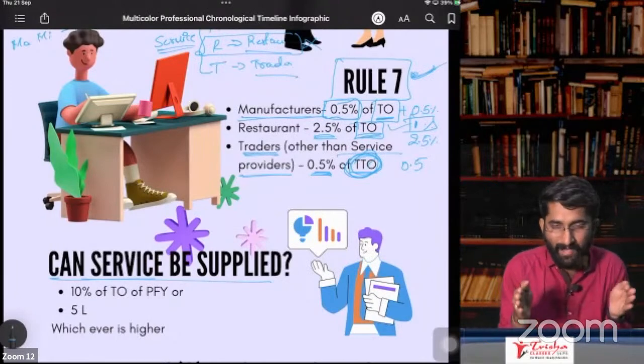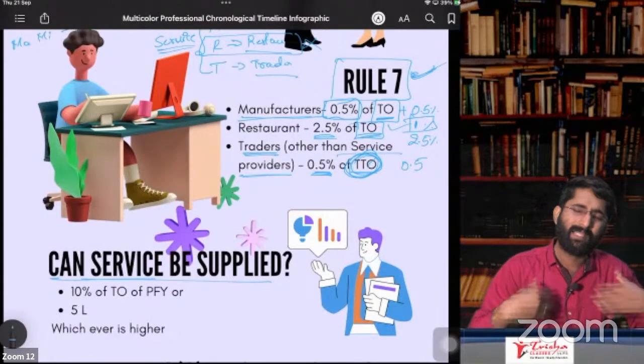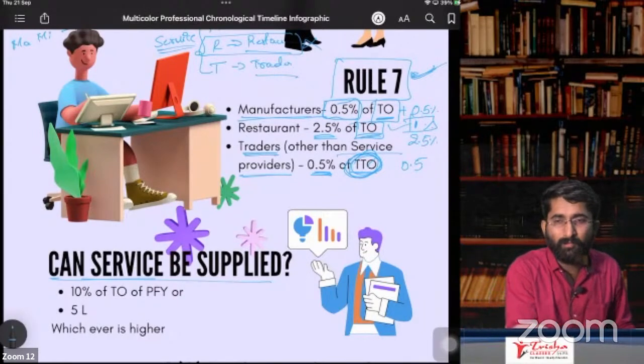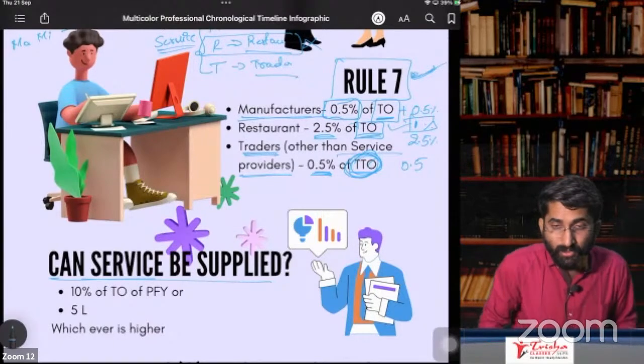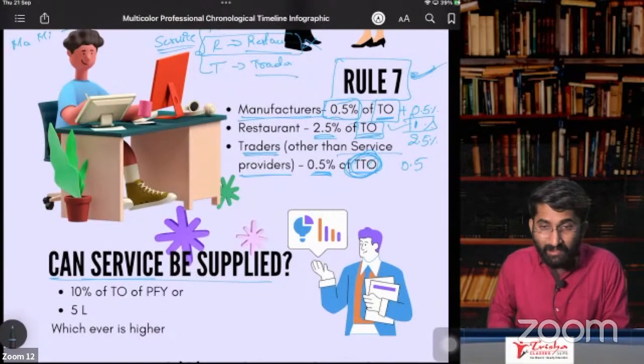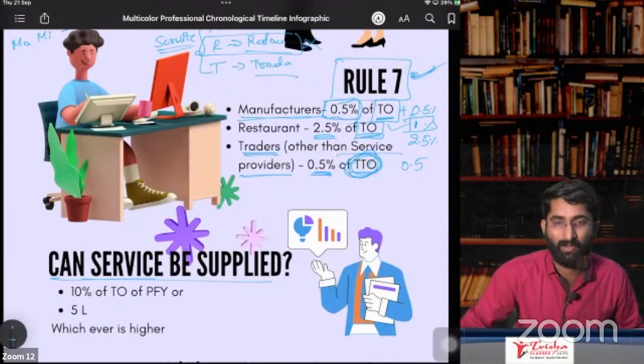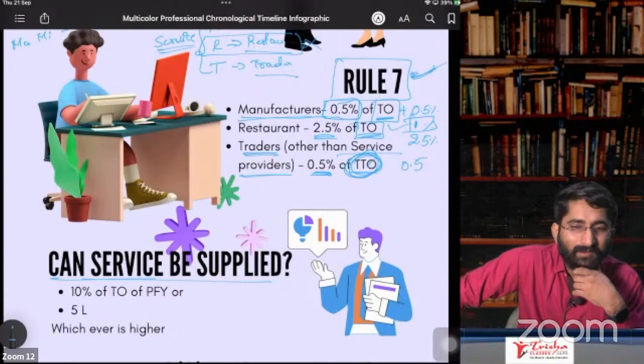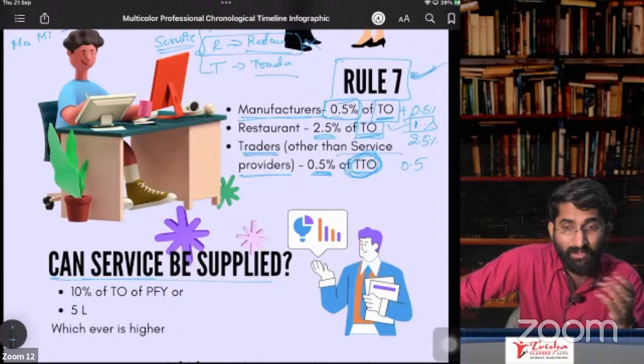I am doing some repair of the laptop. Sorry, I am the seller of laptop. So now you purchase one laptop from me and you are facing some problem. You gave this laptop to me now. I did some repair and I gave you this laptop. For that, I charged 100 rupees. Don't you think I became service provider now? I am not eligible for composition.